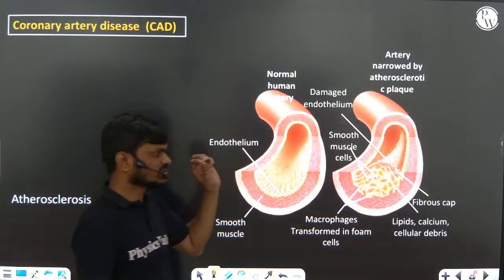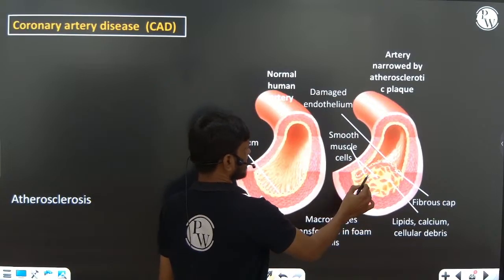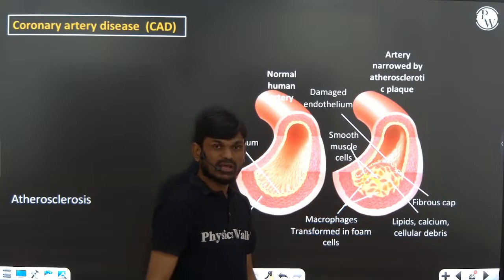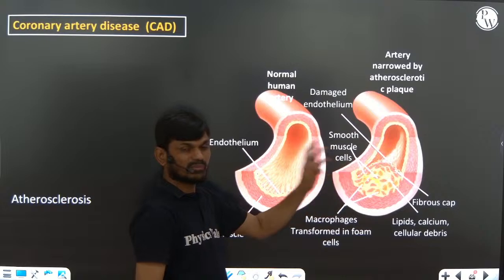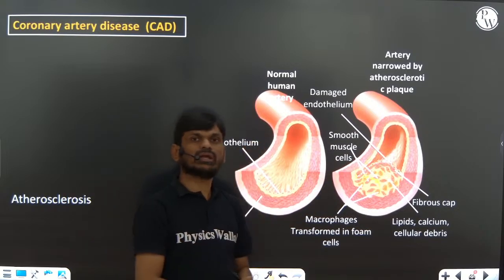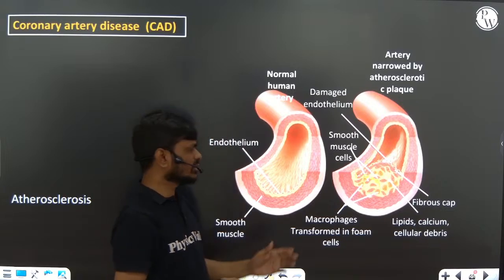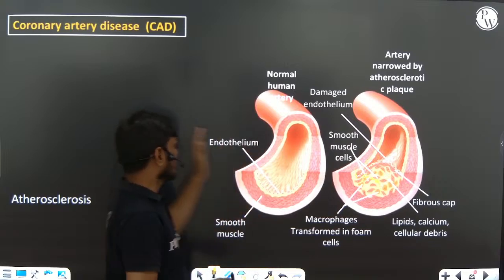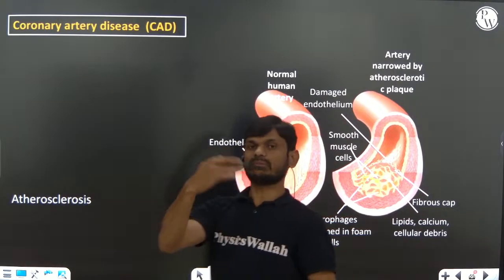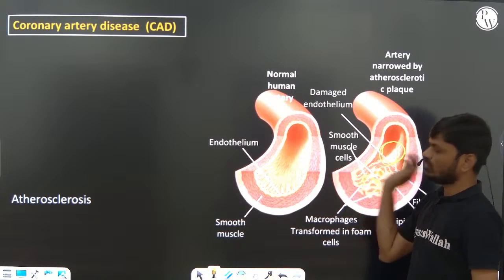Coronary heart disease, this is very, very important. Coronary artery disease, CAD, because of the calcium, right? So lipids, calcium, fibrous tissue, these are all forming a plaque in the blood vessel that decreases the size of the lumen of the blood vessel that is supplying blood to the heart muscles. So that leads to the disorder called coronary heart disease. Insufficient supply of blood to the muscles or insufficient oxygen is reaching because of the narrow lumen,